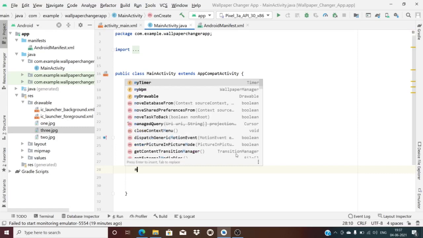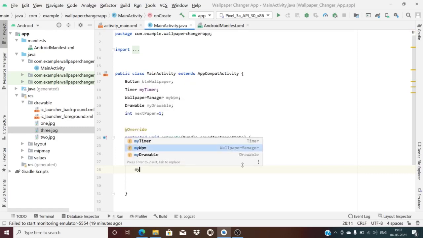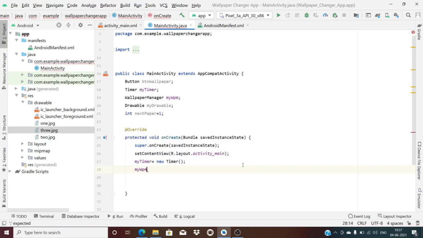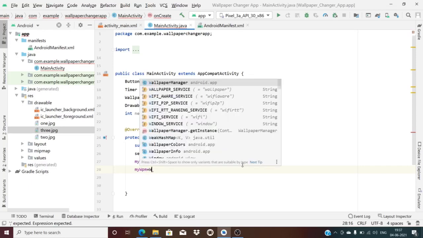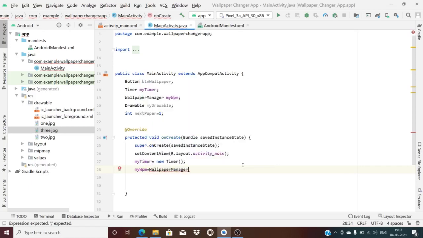My wallpaper manager, that is my WPM, is equal to WallpaperManager.getInstance. With which context? Context means the main window, isn't it? That's why it is this. Get instance means the main window.